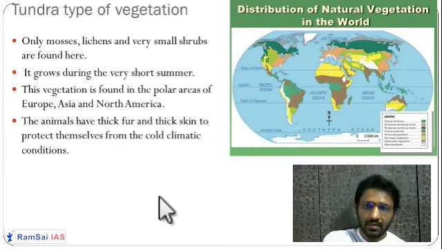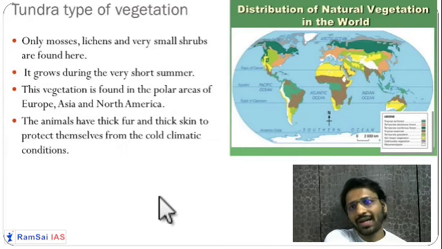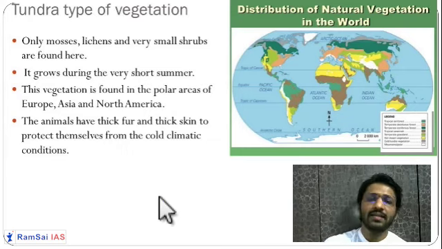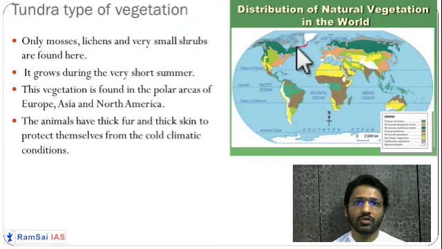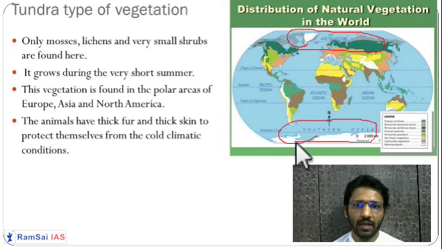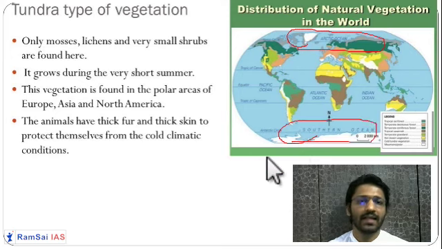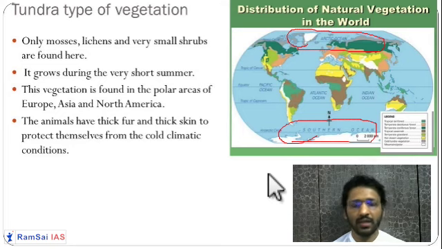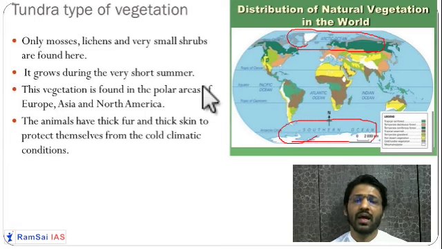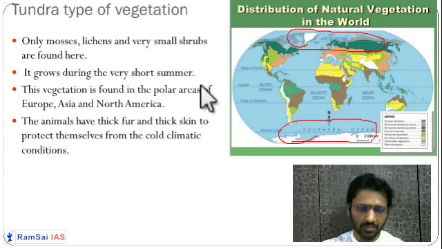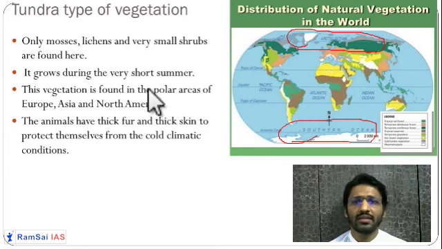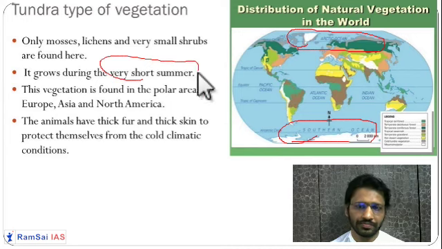Next, let us say the tundra type of climate. Tundra is an extreme cold type of climate. You will see the tundra type of climate in the polar region. Here there are no trees. You have lichens and small shrubs. Grasses, shrubs and lichens are there, and their life is very long, like 500, 600 years they will live. They grow only during the short summer.